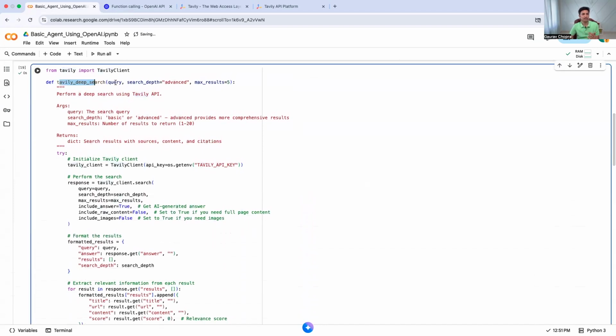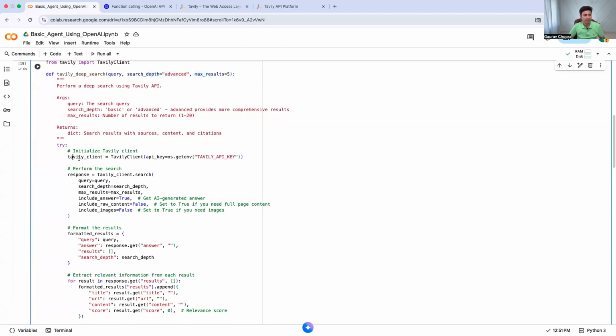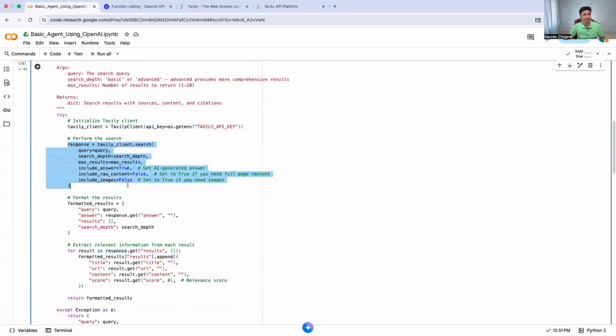Tavily deep search takes a query and an argument, advanced or basic, both are supported, and max result. Default values are present for both, but I can change them while calling. What it does is create a client first using one line. Then we call this tool with the search function, and these are the parameters, very simple. And I can say include answer.